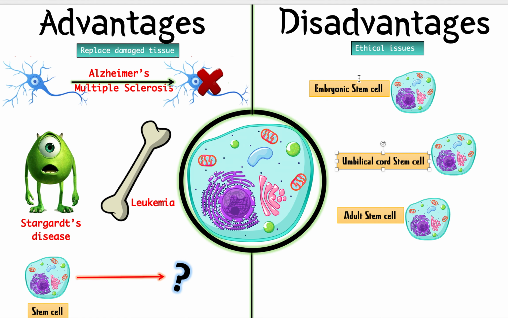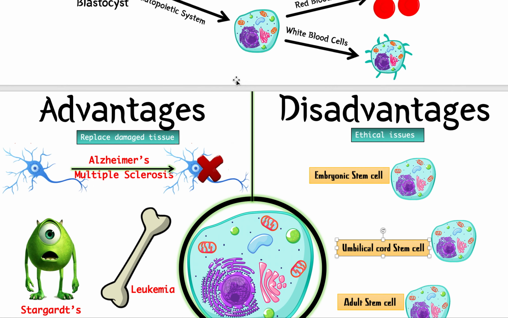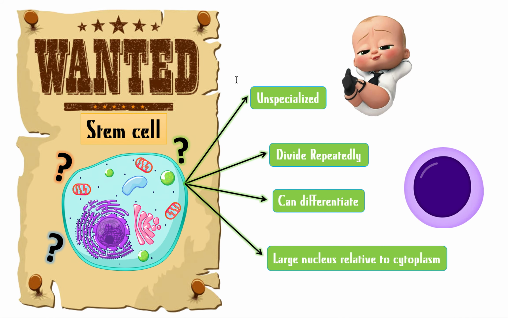So this is basically the argument of stem cells and why they're good and why they're bad. So just know this seems to be a super promising field in the future to help treat diseases. That's it. That's all you really need to know about stem cells.